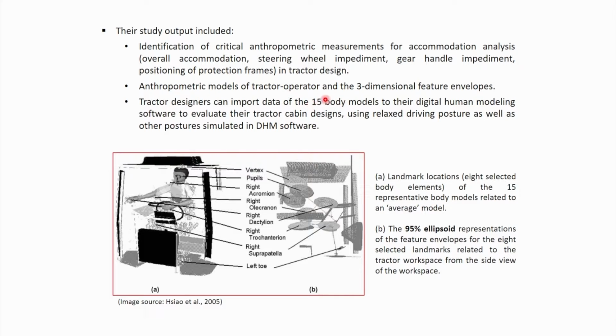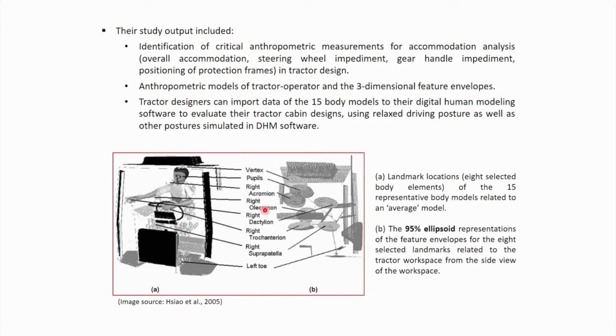Any designer, any engineer can import those human models into their respective digital human modeling software for evaluating tractor design or tractor cab design using relaxed driving posture, as well as many other postures which the designer can simulate with the help of digital human modeling software. So actually from this study we are getting these 15 digital human models, and those models can be used for further study.